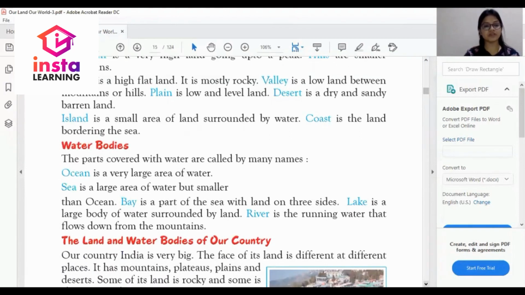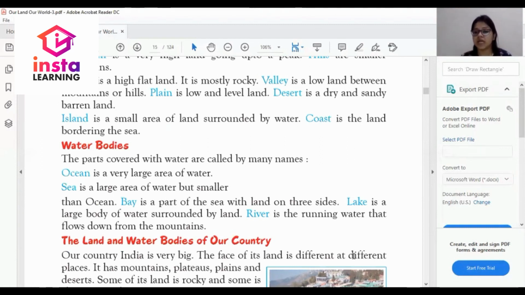Next we have discussed about the water bodies. So what are the water bodies? Sea, ocean, bay, lake and river. Let's discuss oceans. Ocean is a very large area of water. What is sea? Large area of water but less than ocean. What is bay? Bay is a part of the sea with land on three sides.